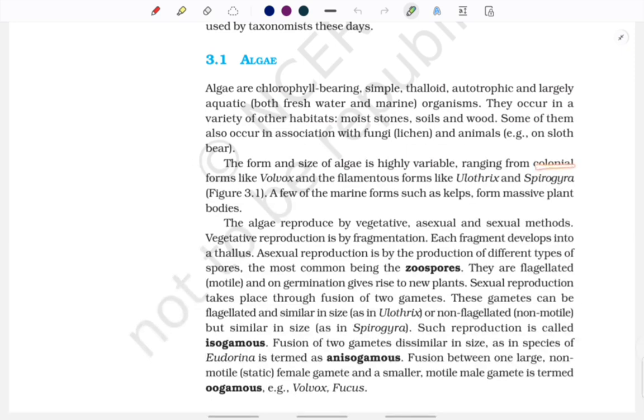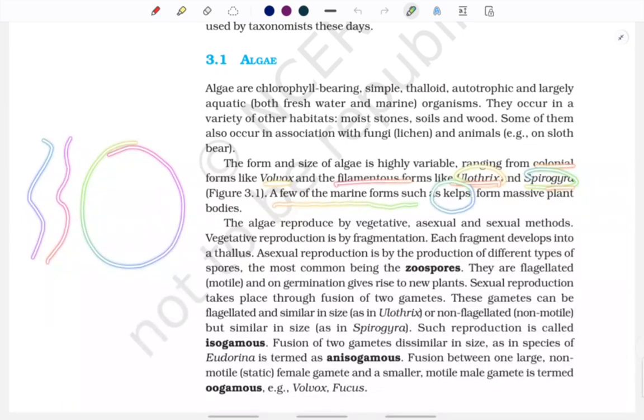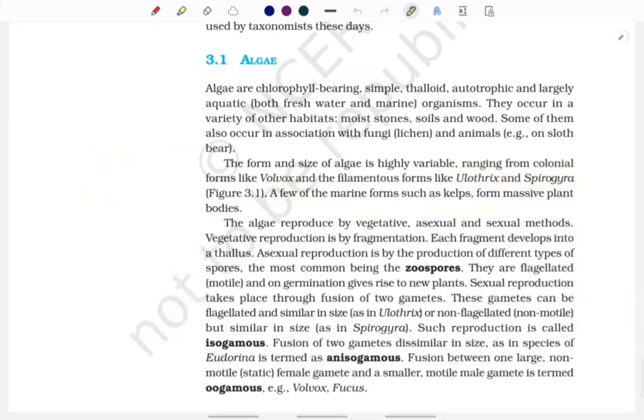So colonial is Volvox, it's a ball shaped structure. Filamentous like Ulothrix and Spirogyra. Filaments usually look like this. A few of the marine forms such as kelps have massive plant bodies. So we learnt four examples: Volvox, Ulothrix, Spirogyra and kelps.